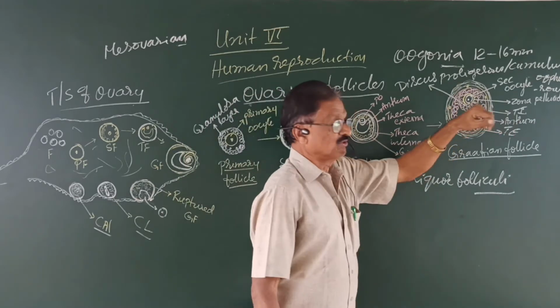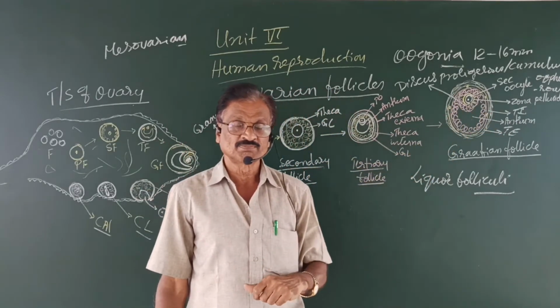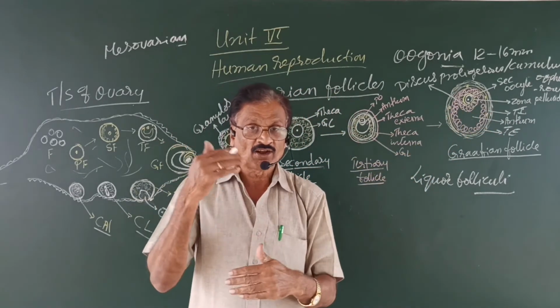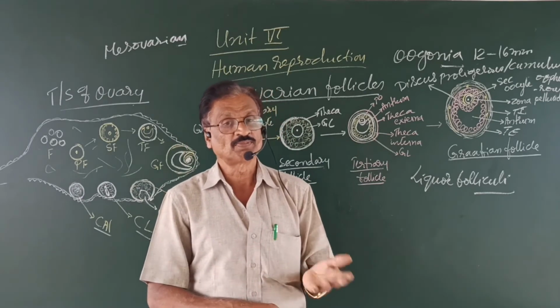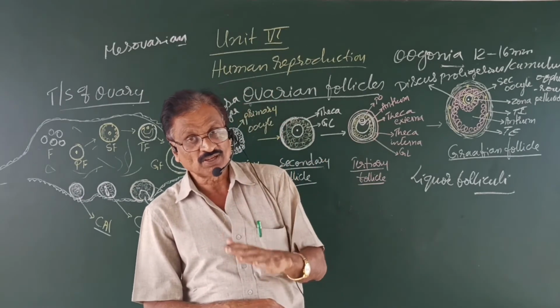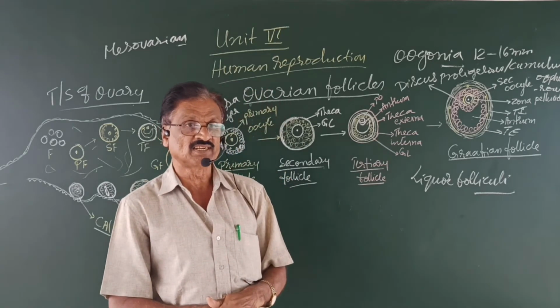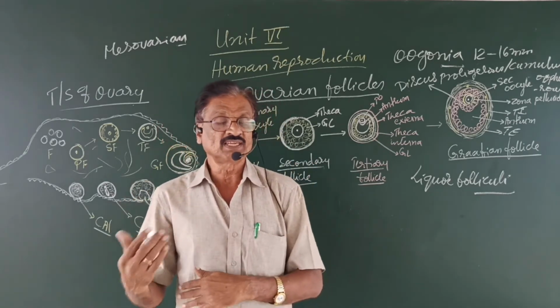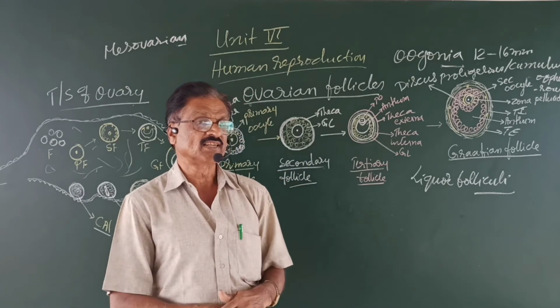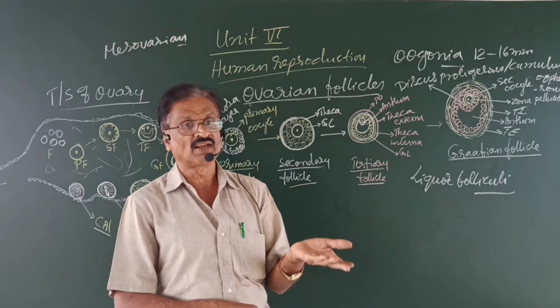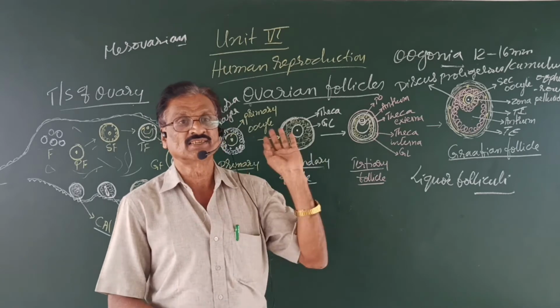To enter into the second meiotic division, it should come in contact with what? The sperm. If the sperm comes in contact with the secondary oocyte, then only it completes the second meiotic division, resulting in the formation of a functional egg.